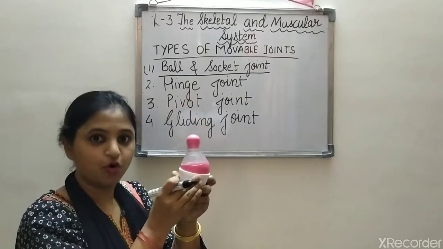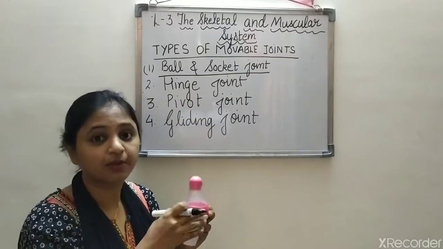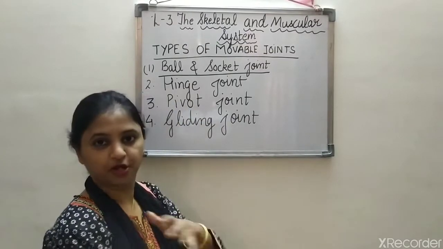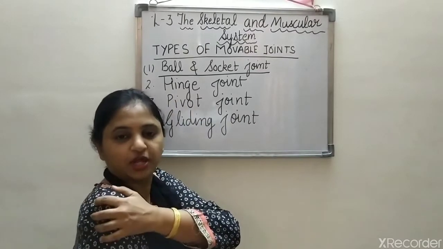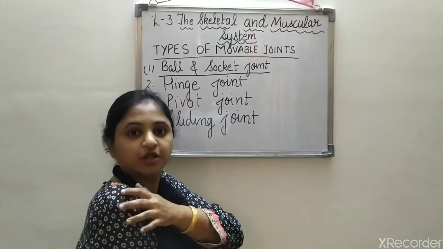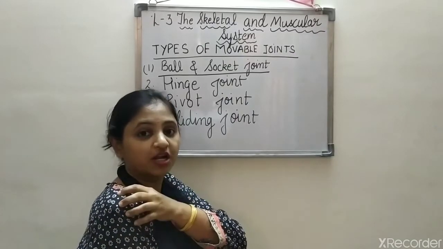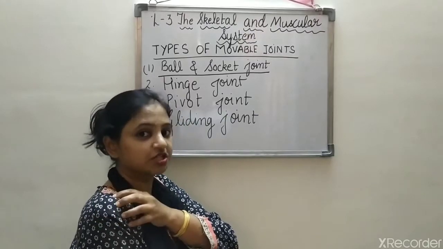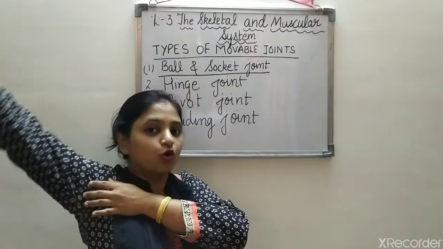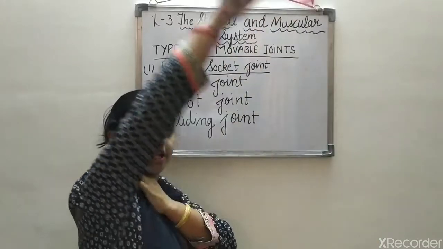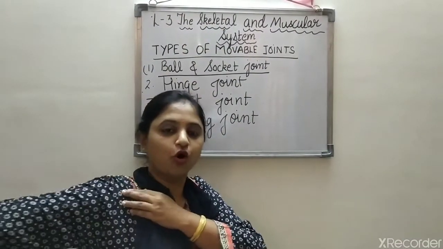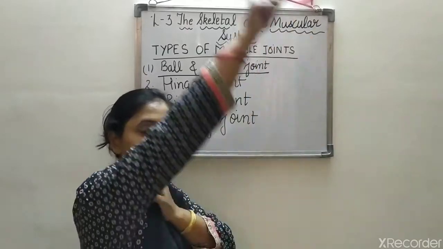And you know where this joint is present in our body? Touch your shoulder. You can see a ball-like structure here. So the ball and socket joint is present in our shoulder, and due to this joint we are able to move our hand in all directions and do all kinds of work.